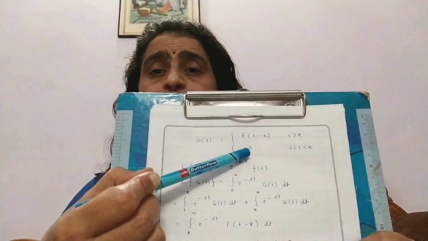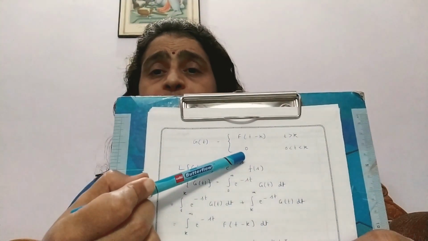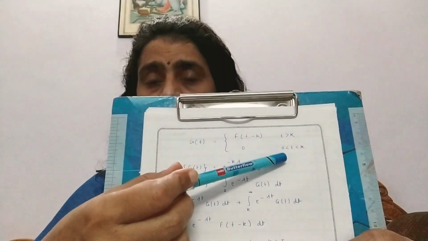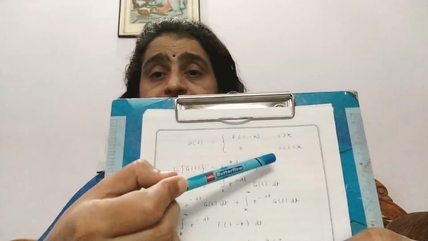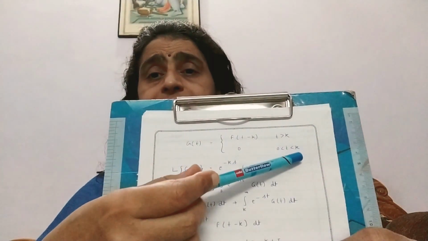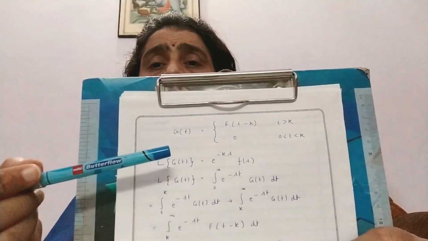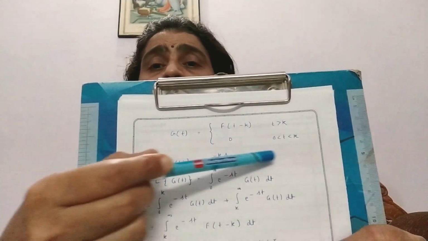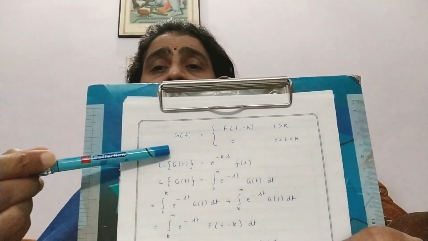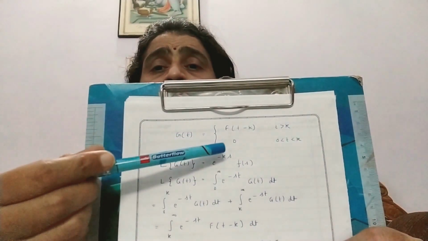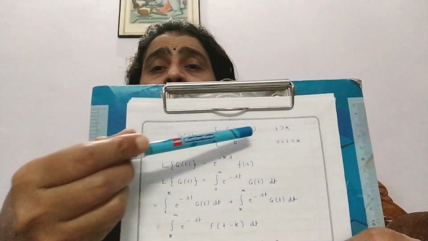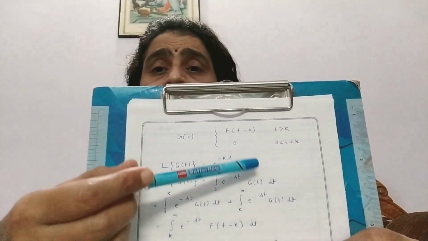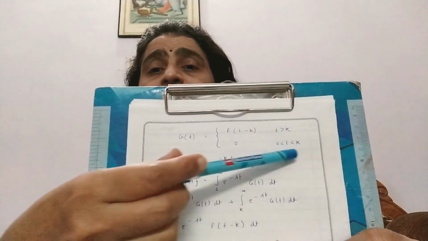And then write 0, means this function is equal to 0 when t lies between 0 and k, that is, t is greater than 0 and less than k. So please note that this function gives us two values: F(t minus k) when t is greater than k, and 0 for the other range.